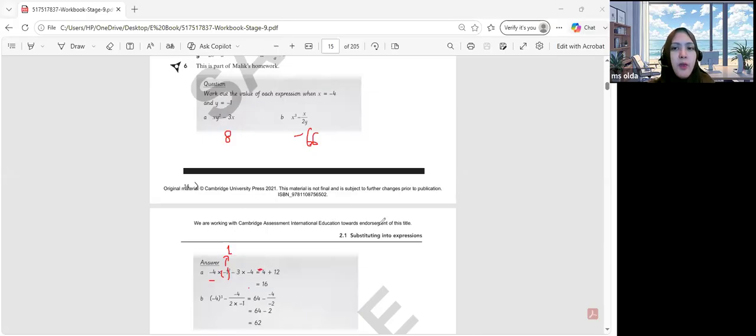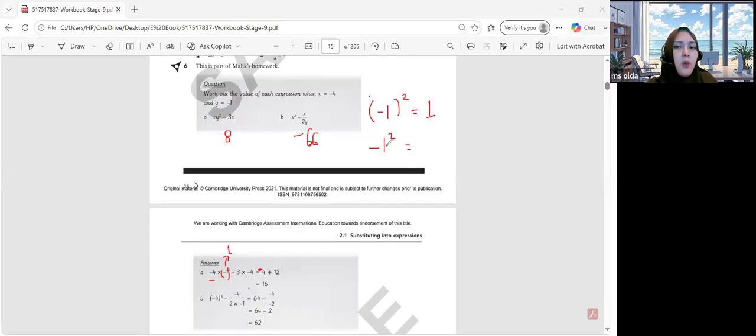So this is different, Hakim. Remember that I told you, this is going to be different: negative 1 with brackets squared and negative 1 without brackets squared. Since it's negative 1 times negative 1, it's going to be 1, meaning you include the negative in the calculation.